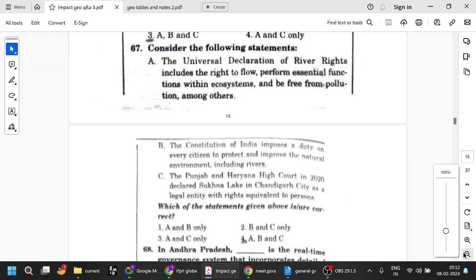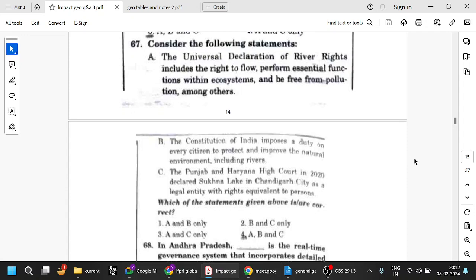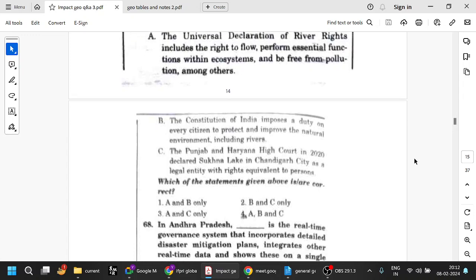The Universal Declaration of River Rights includes the right to flow, perform essential functions within ecosystems, and be free from pollution, among others. That makes sense. The Constitution of India imposes a duty on every citizen to protect and improve the natural environment, including rivers. Yes, in the fundamental duties, Article 51A, it is the responsibility of every citizen to protect and improve the natural environment. There are 11 fundamental duties.